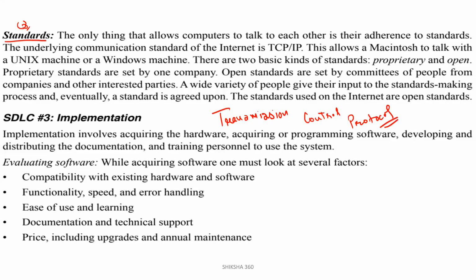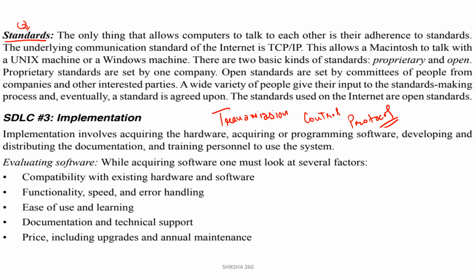Okay. So the only thing that allows computers to talk to each other is their adherence to the standard. The underlying communication standard of the internet is TCP/IP, that is Transmission Control Protocol or the Internet Protocol. So this allows the Macintosh to talk with a Unix machine or a Windows machine, that is, with different software.